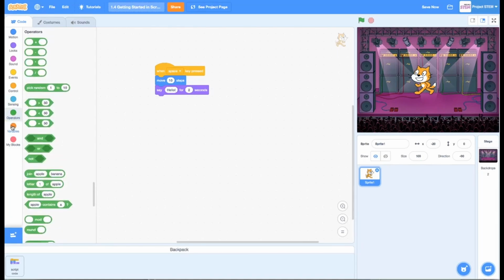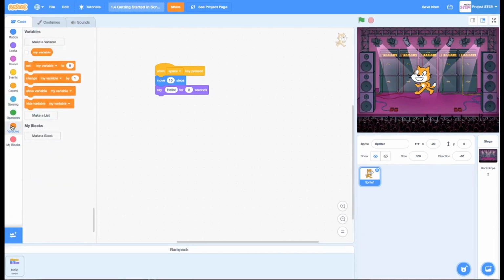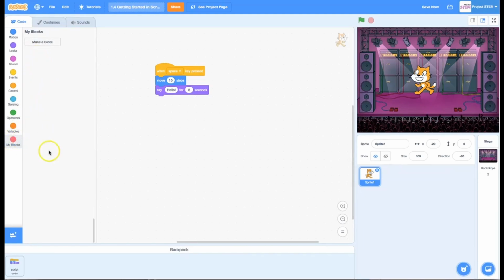We already talked about sensing. We talked about operators. We will definitely cover variables at another time. And we will also talk about my blocks and how you can use those to create procedures of your own.